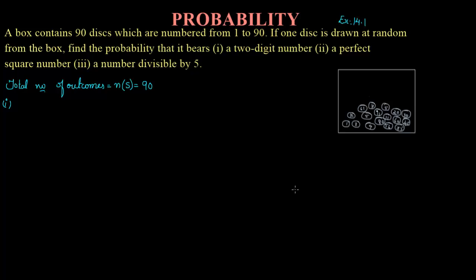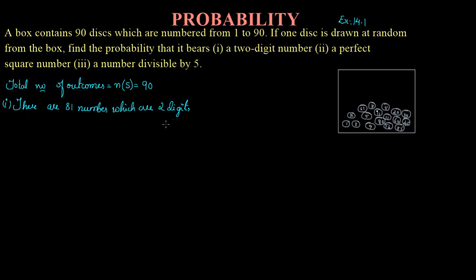So how many numbers will be there with 2 digits? You need to subtract 90 minus 9. How much will you have? It will be 81. So there are 81 numbers which are 2-digit.